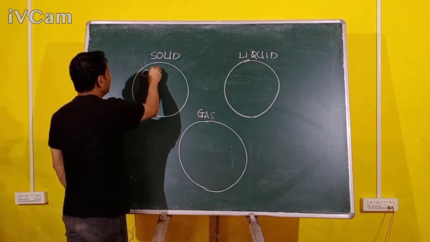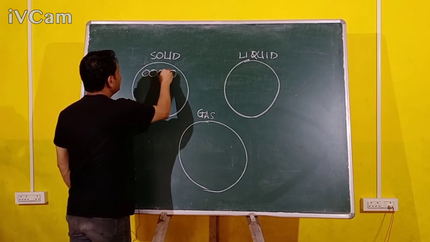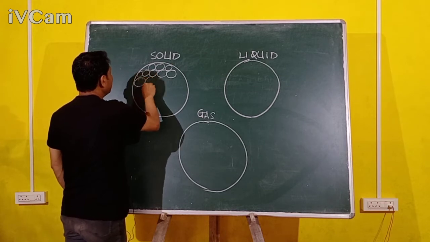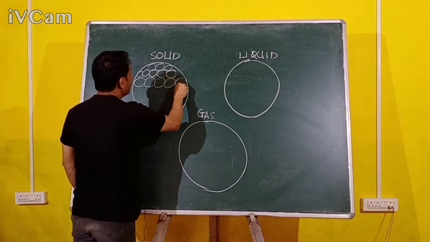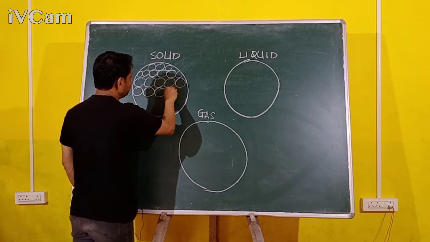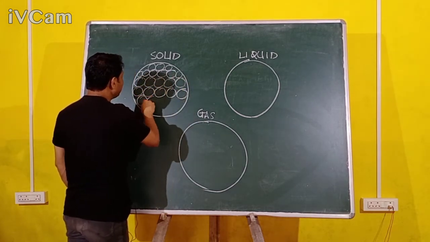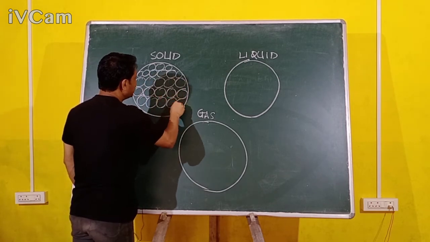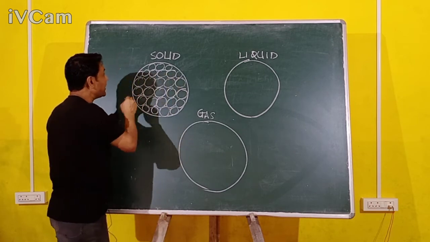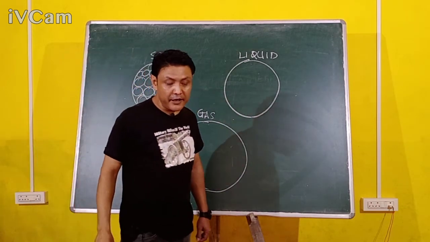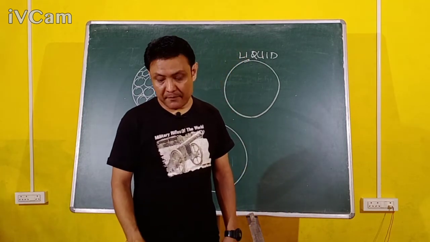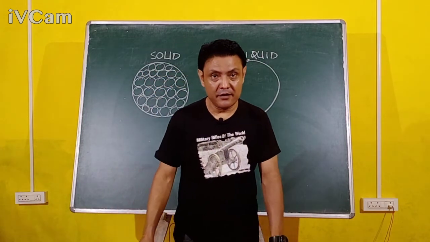Solids. In solids, the molecules are extremely close to each other. In other words, the molecules are tightly packed, very, very close to each other. They do not have much intermolecular space in solids. The molecules are very, very close to each other, and the force of attraction between them is very, very strong.